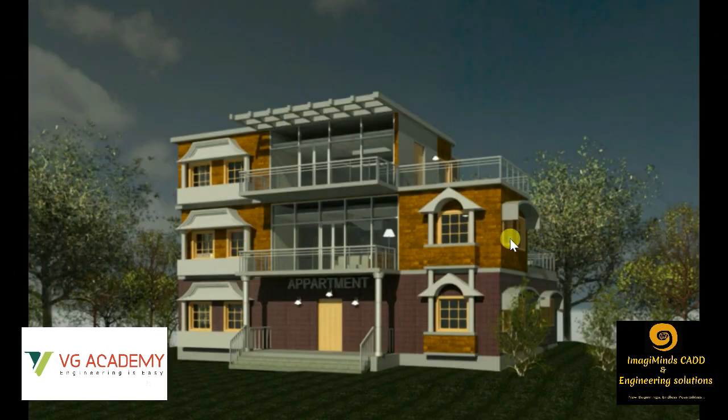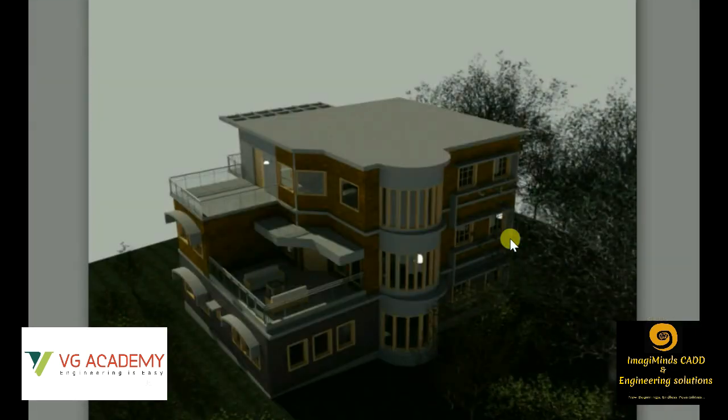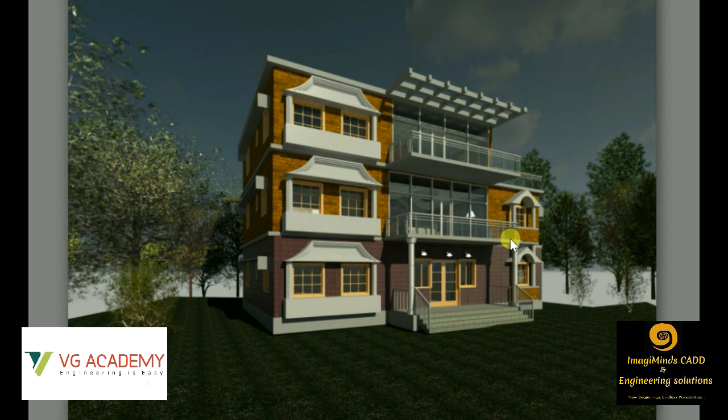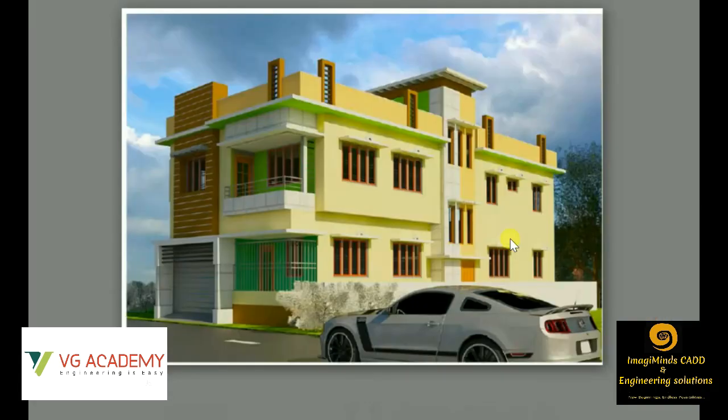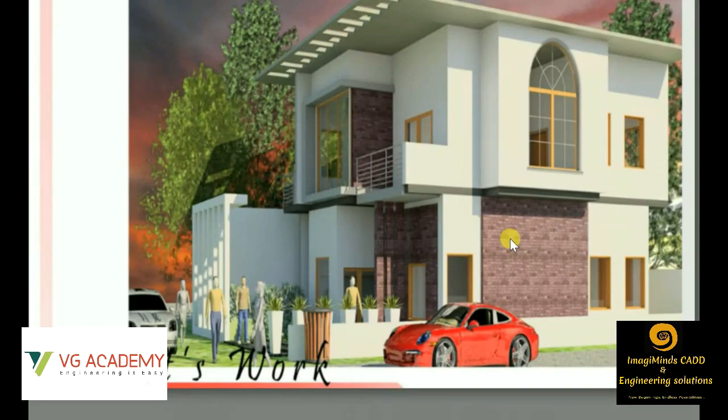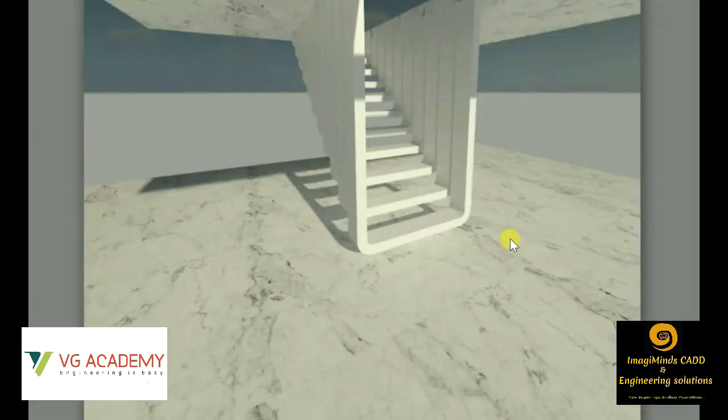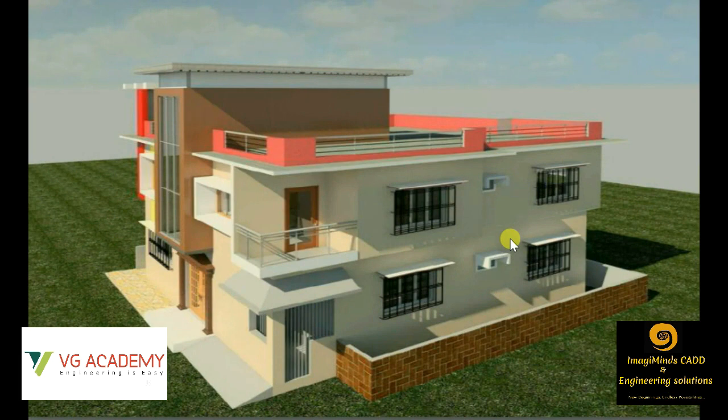Projects on Revit architecture done by our students. I'll show you one by one. This is the back view. All these projects are done by students of our institute. So once you practice Revit, you will also be able to do this type of projects. I guarantee you that.